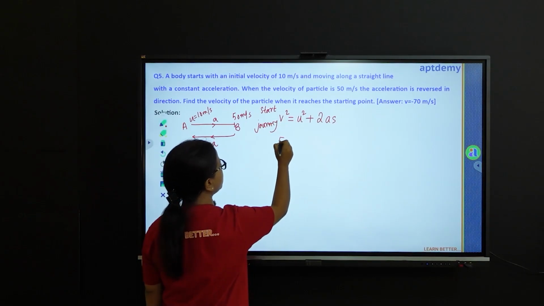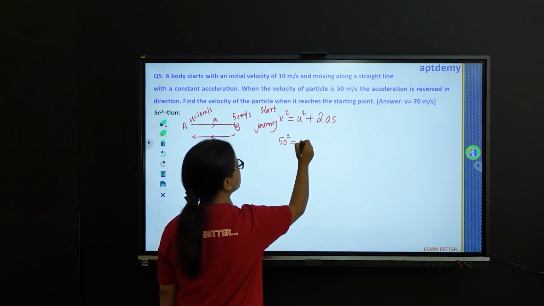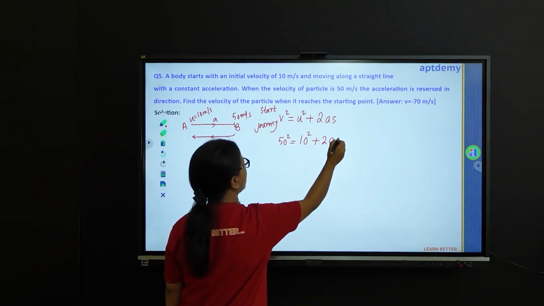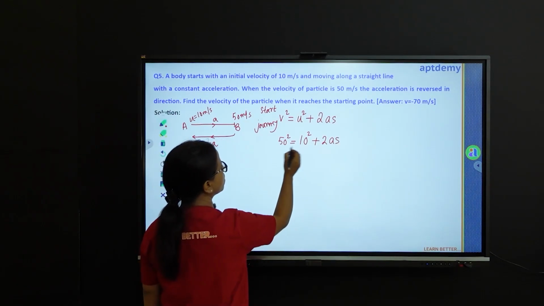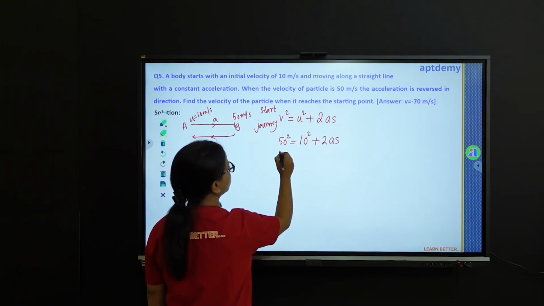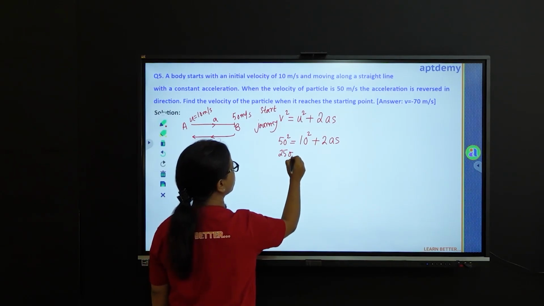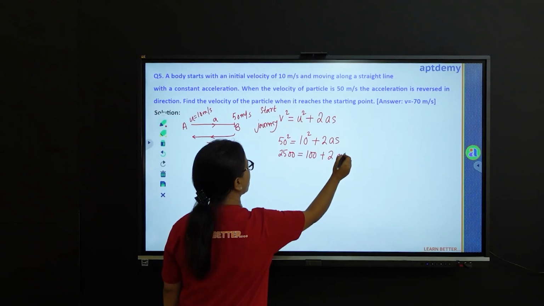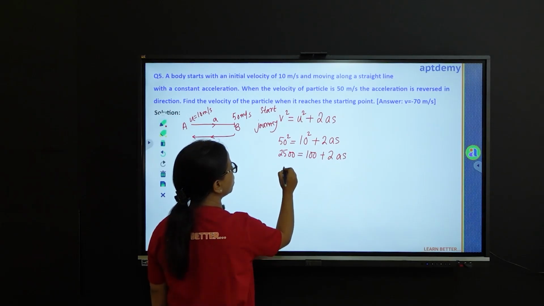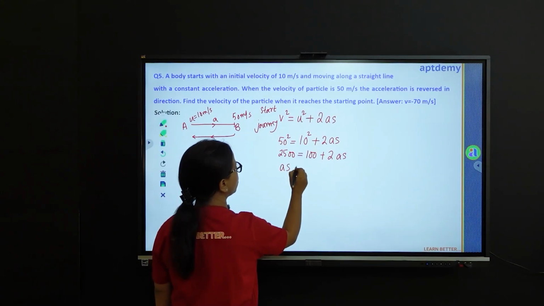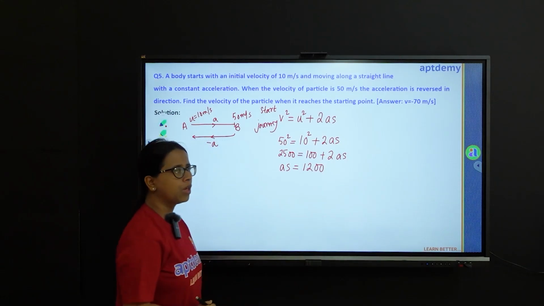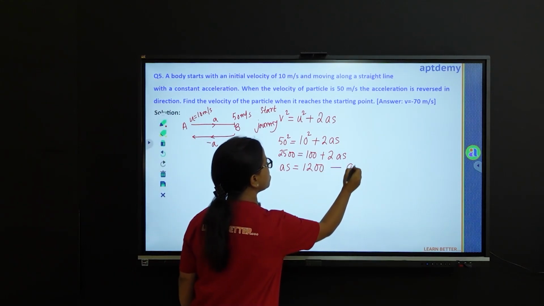V square is 50 square minus 10 square plus 2as. We have this as 2500 equal 100 plus 2as. So we are left with as equal 1200. Okay, let us mark this equation as 1.